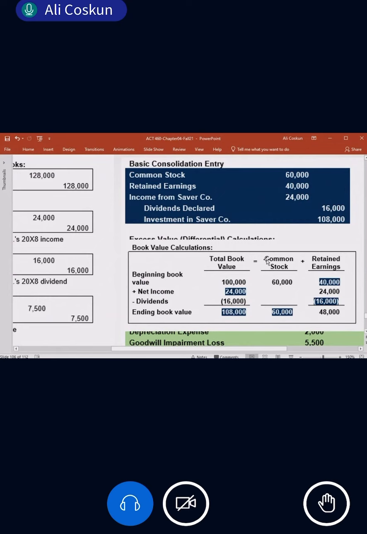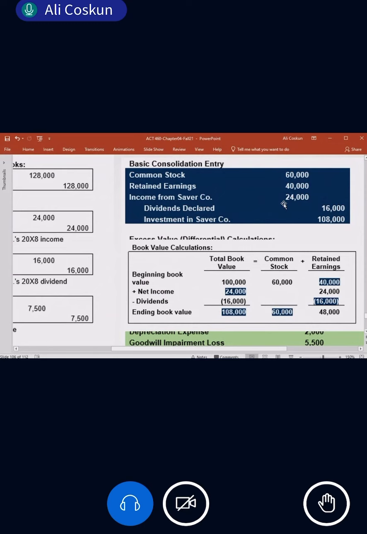So looking at this one, we prepare this basic consolidation entry. Be careful. Retained earnings is the beginning balance. Investment is the ending balance. Okay? So net income, dividend, common stock, and retained earnings, all of them are eliminated here. Clear? So what is this called?